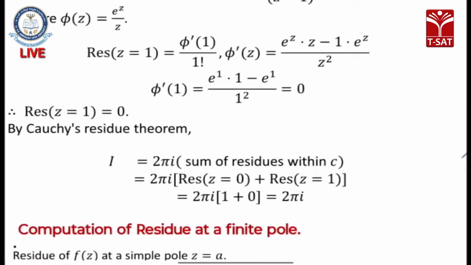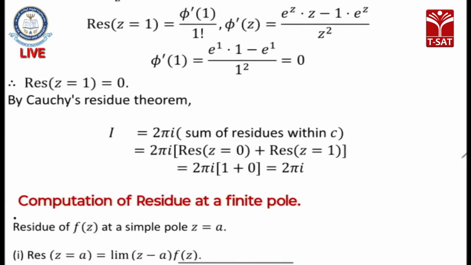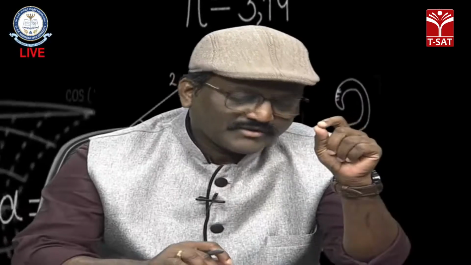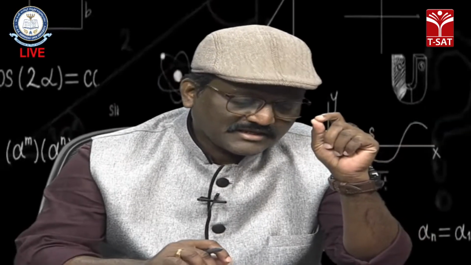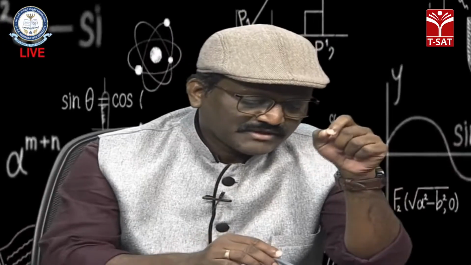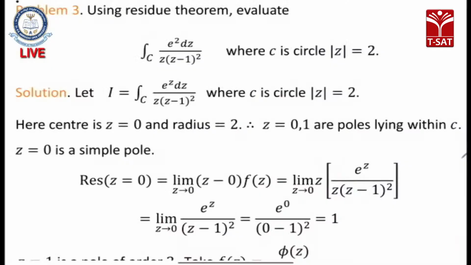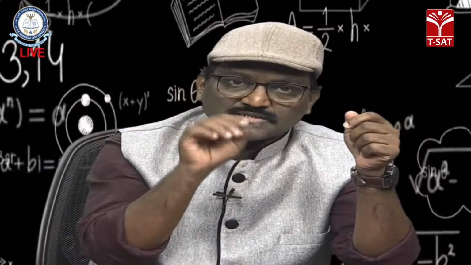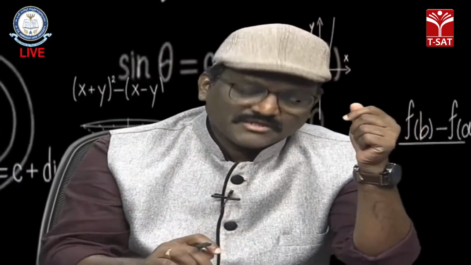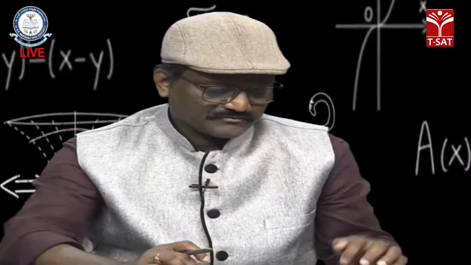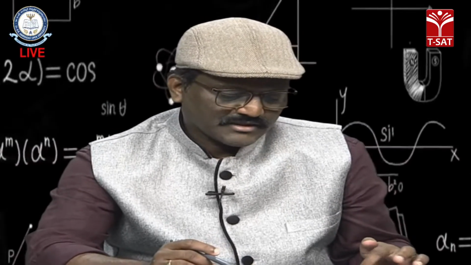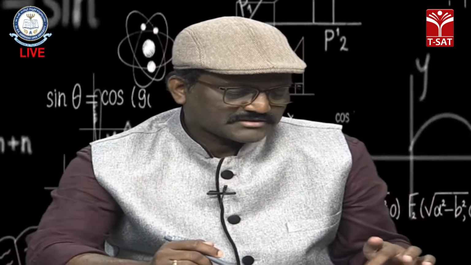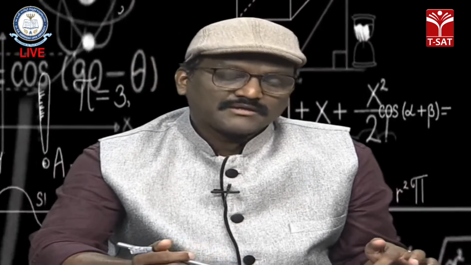Now the residue theorem, as I said: the integral value is equal to 2 pi into the sum of the residues inside. And one more important point, whenever we consider the singularities they must be inside. Here the singularities are z equal to 0 and z equal to 1. Both lie inside the circle mod z equal to 2, whose radius is 2. These are the derivations of the formulae for a simple pole and a pole of order m, and these are the shortcut rules to evaluate the residues.